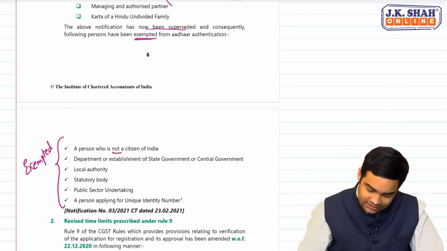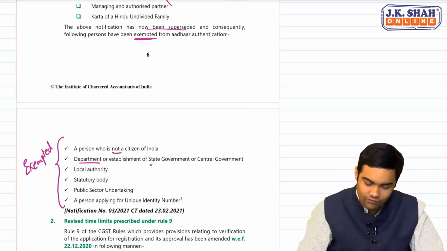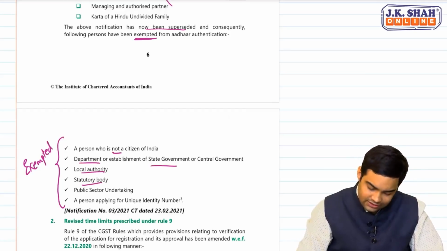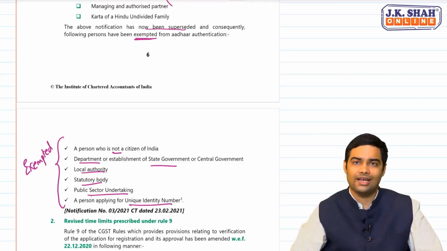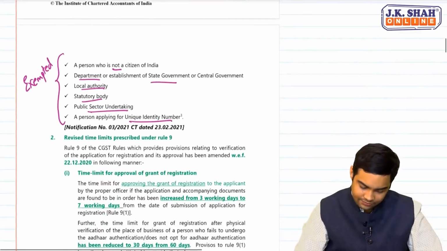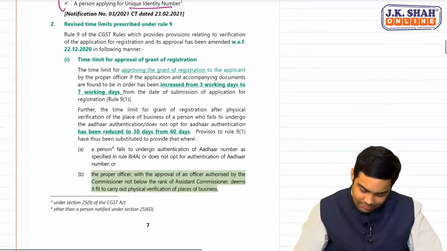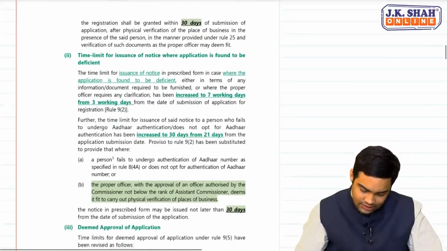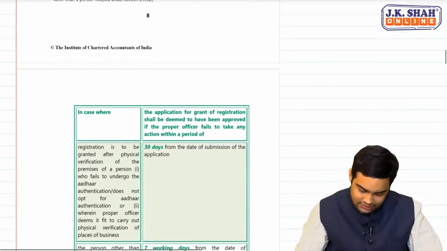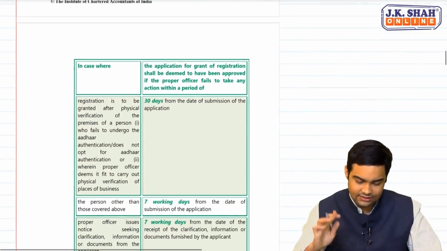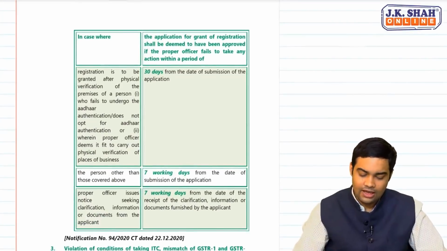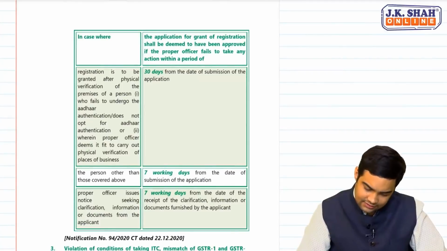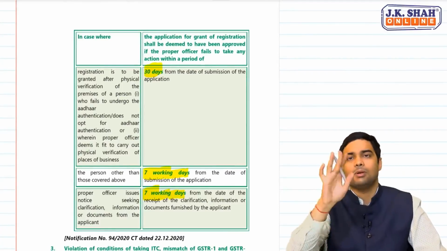Person not a citizen, department of government, local authority, statutory body, PSU, and a person applying for unique identification number. Then revised time limit. What I would suggest you is, instead of going through this, you read this. See this. This is a better diagram which contains the entire thing. 3 things. 30, 7 working days, 7 working days. This is the sum up.